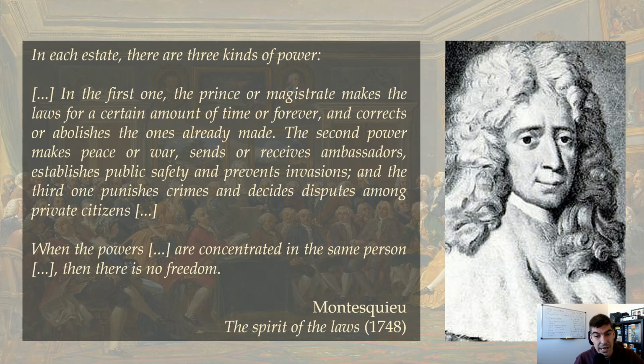In each state there are three kinds of power. In the first one, the prince or magistrate makes the laws for a certain amount of time or forever, and corrects or abolishes the ones already made. The second power makes peace or war, sends or receives ambassadors, establishes public safety and prevents invasions.